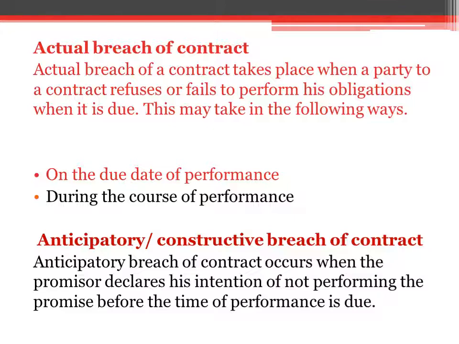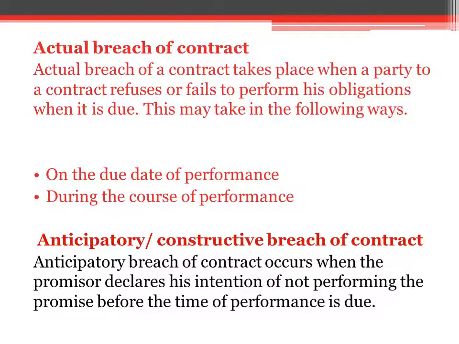It can happen in the following ways: on the due date of performance and during the course of performance. What is on the due date of performance and during the course of performance? If the person fails to perform his part of the contract when performance is due, it's called on the due date of performance. And when a person fails to perform his part during the course of performance, then it's called actual breach during the course of performance.